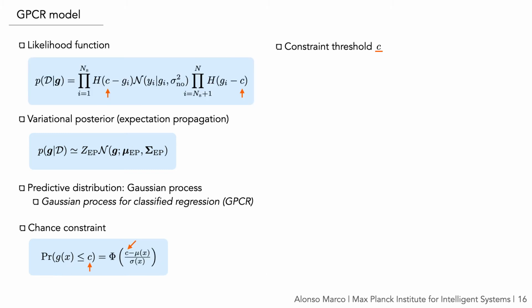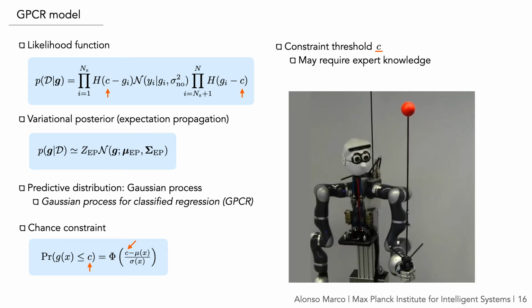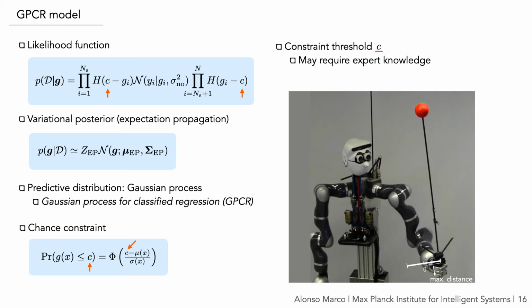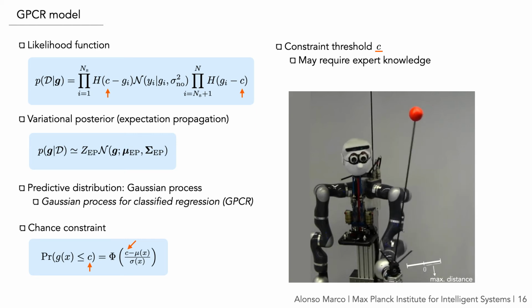So far we have assumed that the constraint threshold C is given. However, such a threshold might not always be known a priori. For example, in the carpal system, the maximum deviation from the equilibrium point after which safety cannot be recovered could be unknown. And estimating it could require expert knowledge about the platform, like for example, a good model of the robot and previous interaction with it.